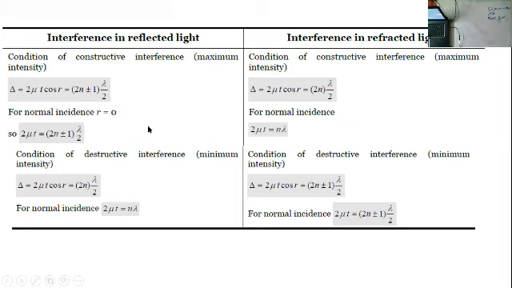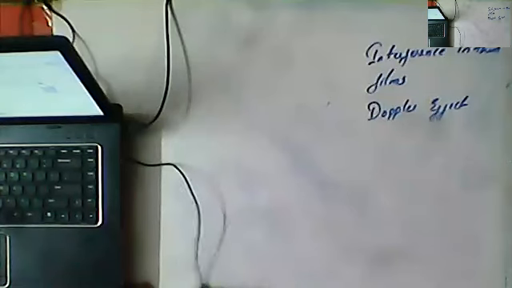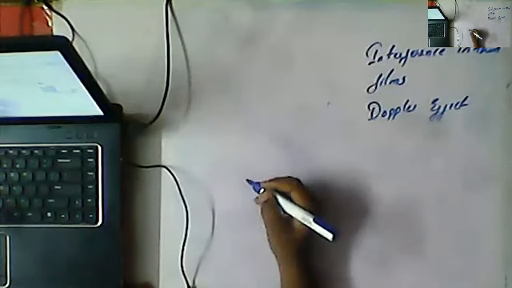When I show these formulas directly, everyone will be confused about how to remember all those things. But after explaining, it will be very easy. Okay guys, so right now we will discuss. First of all, I'm going to share here. You can observe.